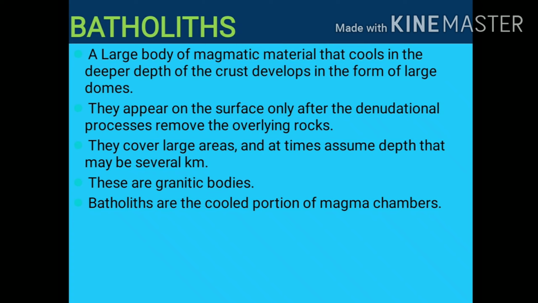They can appear on the surface of the earth only after the denudational processes. Denudational processes include weathering and erosion, which remove the overlying rocks. So when denudational processes occur, only then can we have batholiths present on the earth's surface. Otherwise, they remain inside the earth's surface.